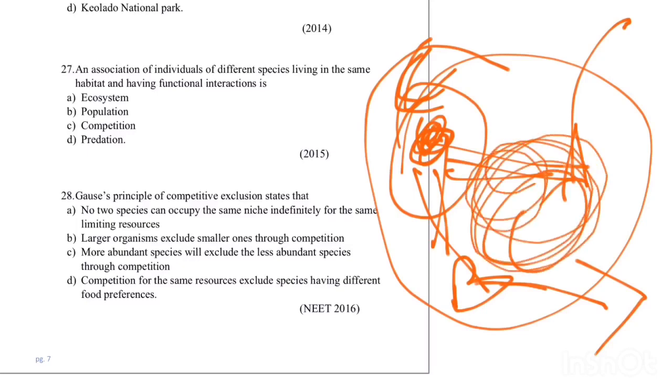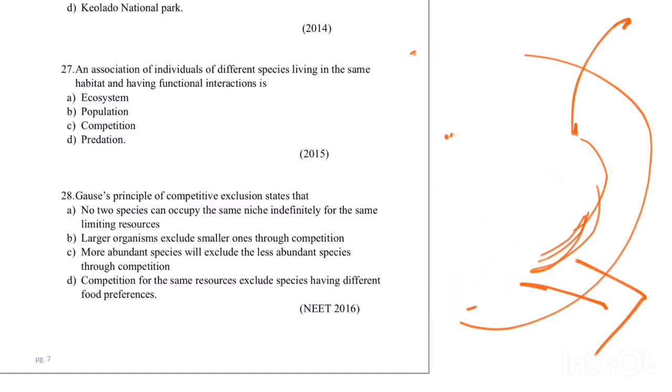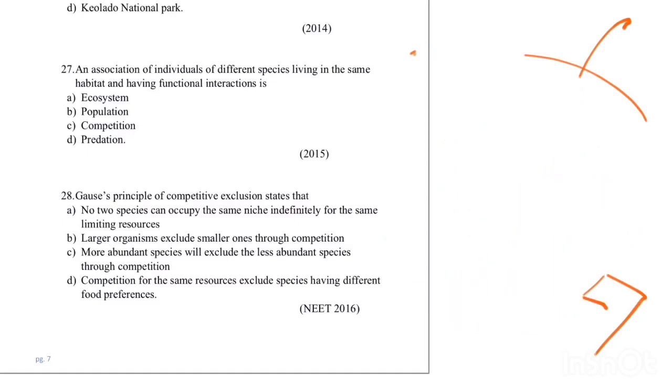So what are the options? The two species can occupy the same niche indefinitely for the same limiting resources. Large organisms exclude smaller ones through competition. More abundant species will exclude the less abundant species through competition. Competition for the same resource excludes species having different food preferences. So here the correct answer is that competition for the same resource excludes species having different food preferences.